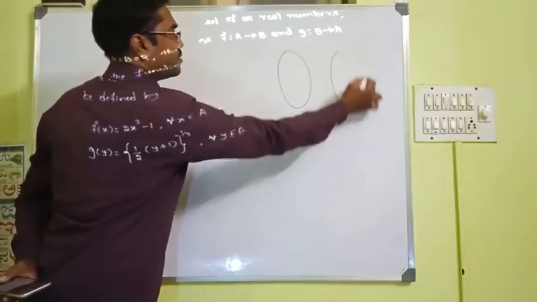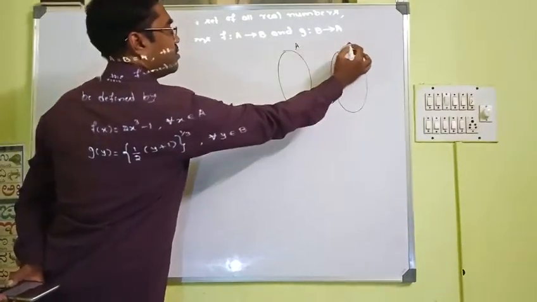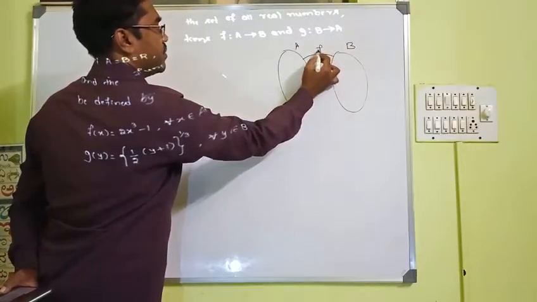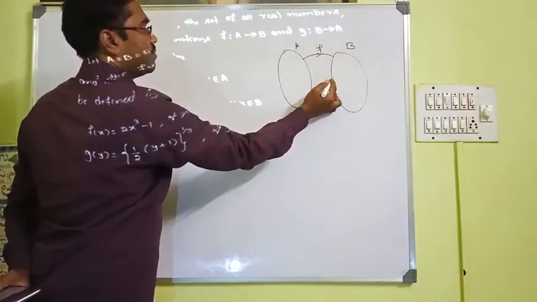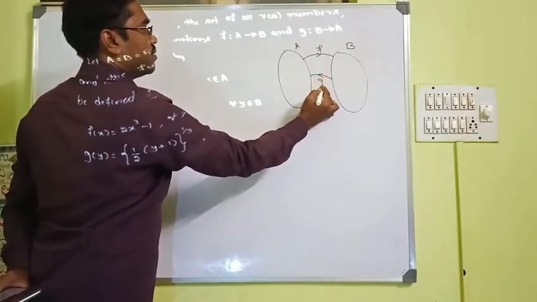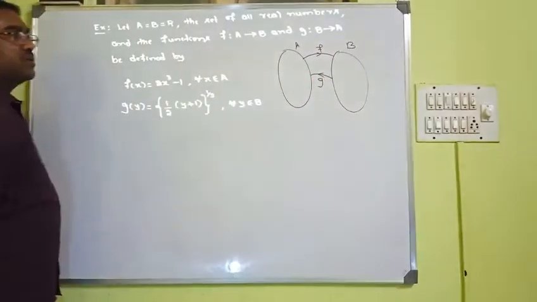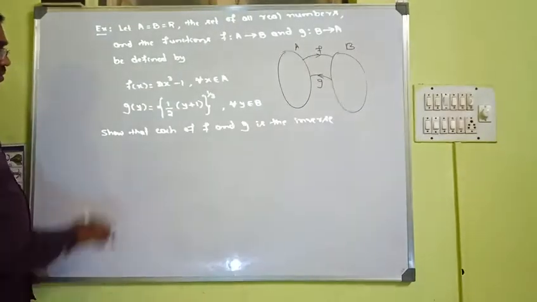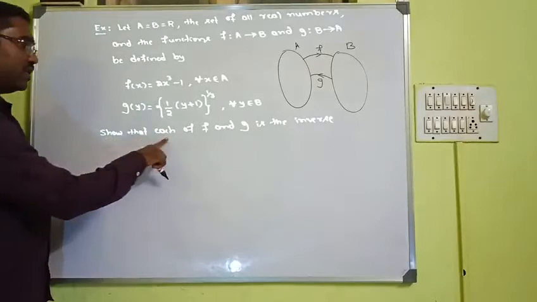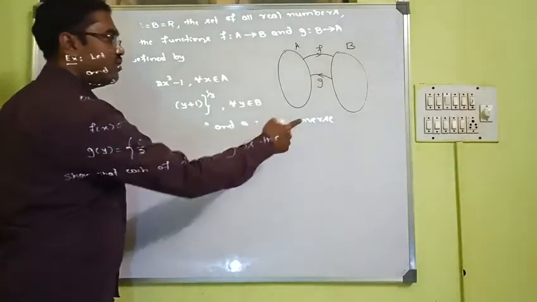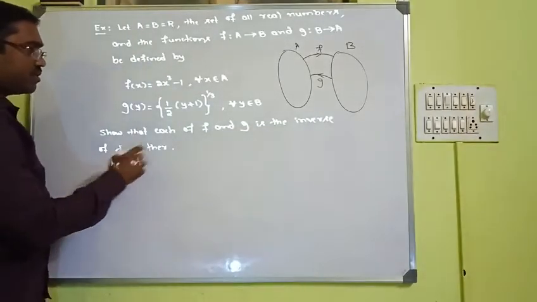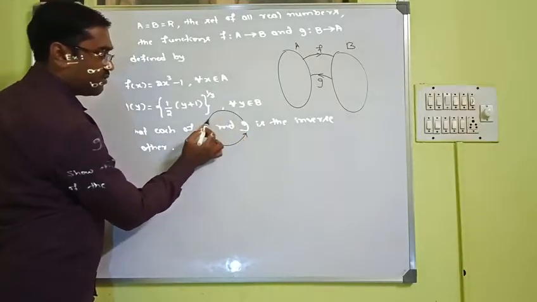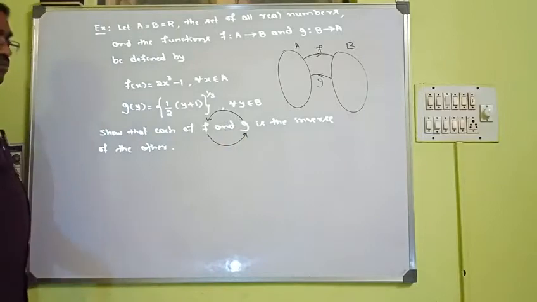We have two sets. This is your A, this is your B. F is from A to B. Then g is from B to A. The functions are defined like this. Show that each of f and g is the inverse of the other. That means f is the inverse of g and g is the inverse of f. We need to prove.